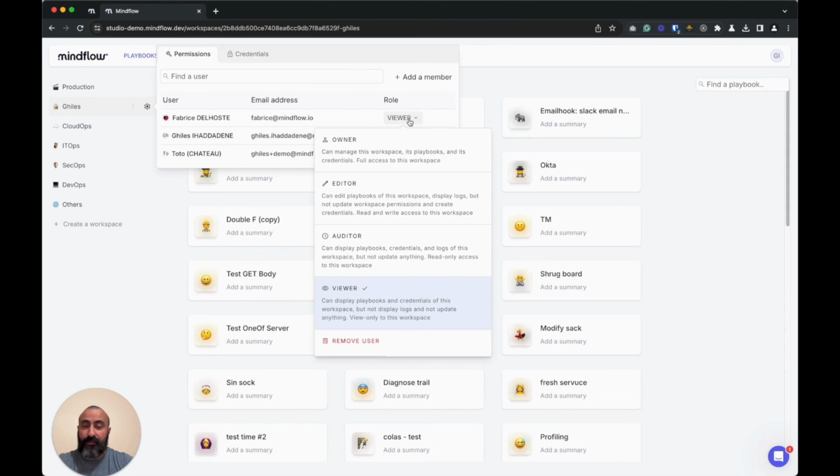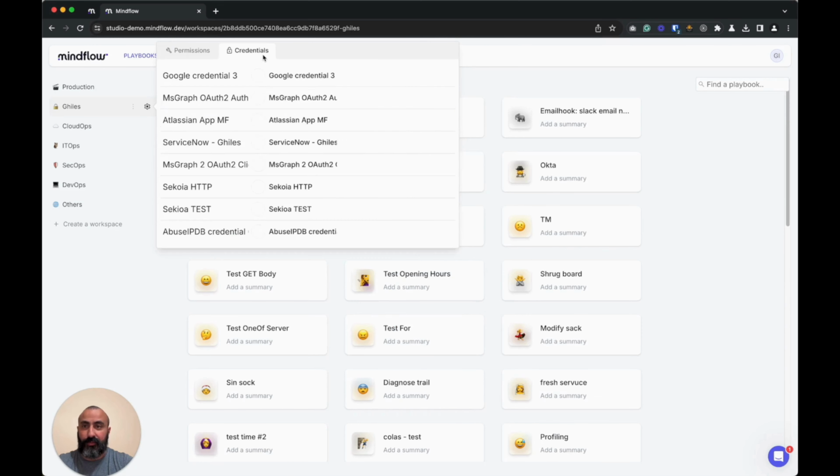An owner will have full access control on the workspace, the different playbooks, but also the different credentials related to that playbook, which means that within the same playbook, they would be able to create new playbooks that would be relying on the same credentials.